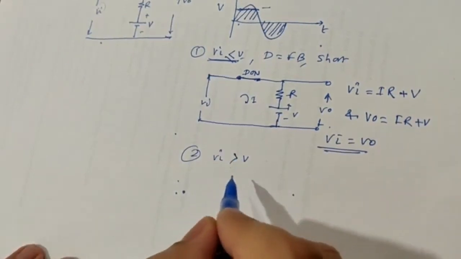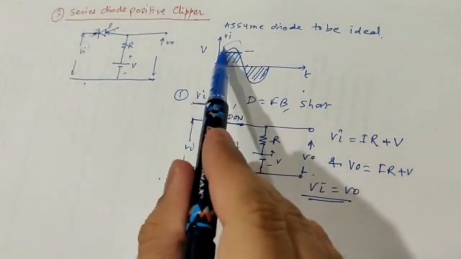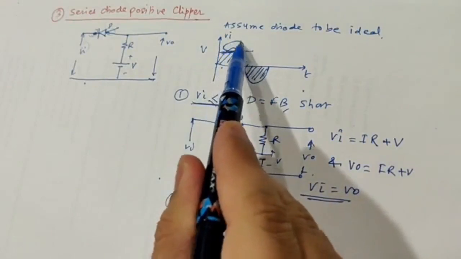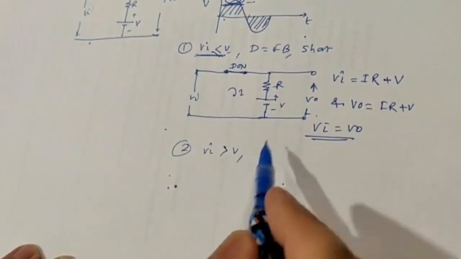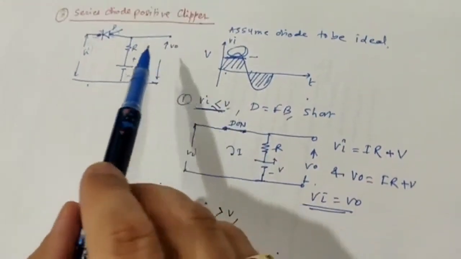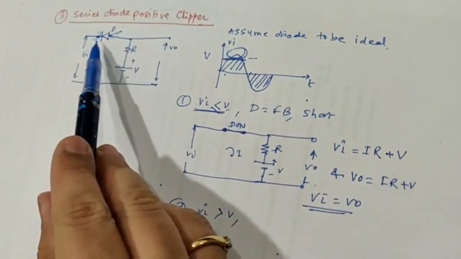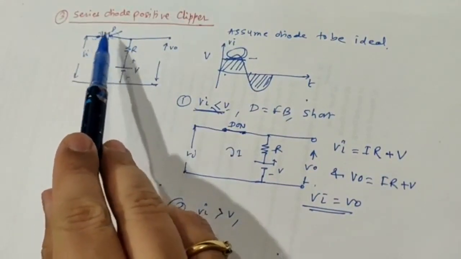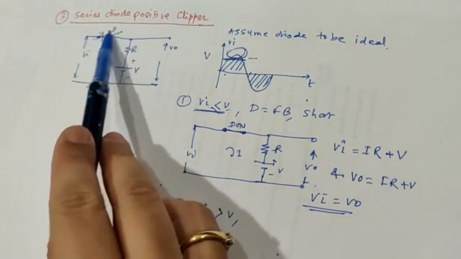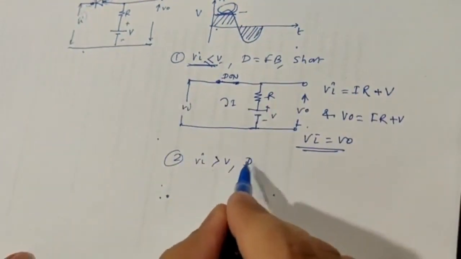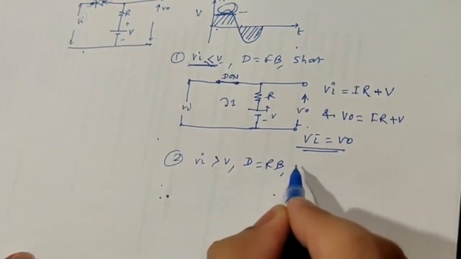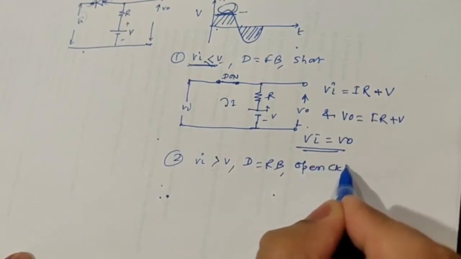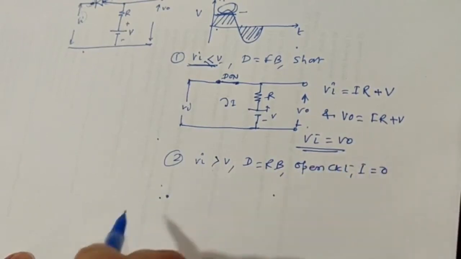Now let's consider the second case where your input voltage Vi is greater than V. It is greater than V, meaning I'm now talking about this voltage. Now what will happen here? The cathode of the diode will be at higher potential with respect to the anode, and that will drive the diode into reverse bias. Now the diode is in reverse bias and can be replaced by an open circuit, and therefore I becomes 0.